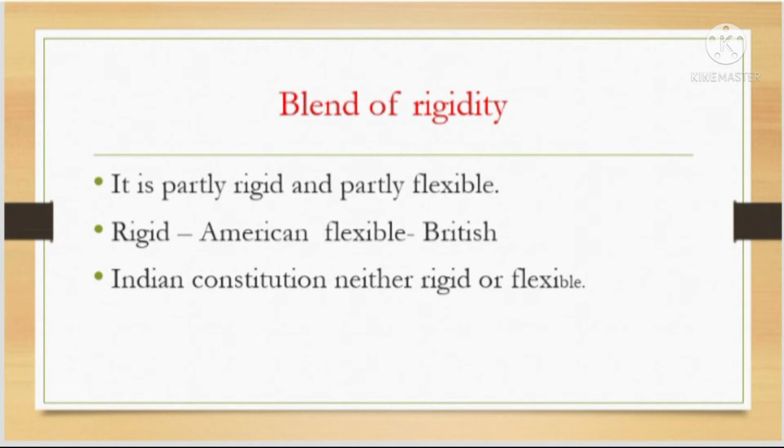The American constitution is totally a rigid constitution. The British constitution is totally a flexible constitution. But in India we have both rigid and flexible. Sometimes we are rigid, sometimes we are flexible in our things.